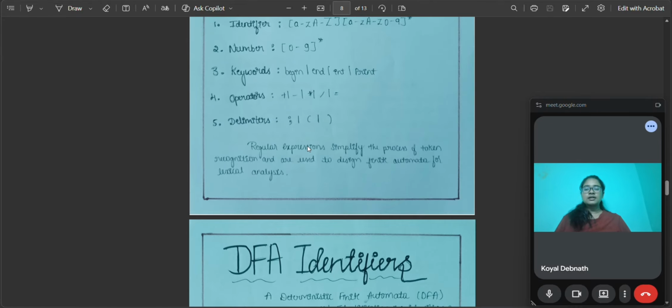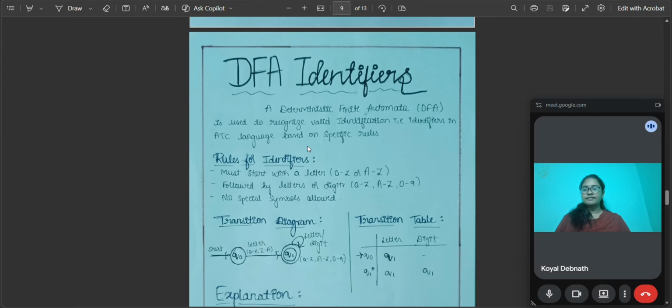Next we will construct the DFA for identifiers. Here we have designed a DFA for valid identifiers. What are the rules? The first character must be a letter, and the remaining characters can be letters or digits, as we mentioned on the previous page. So you see here, invalid symbols are rejected.